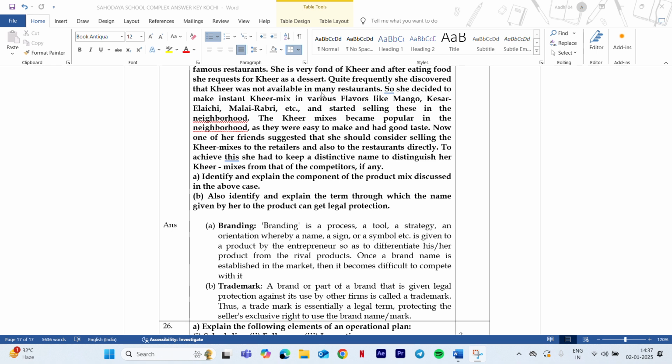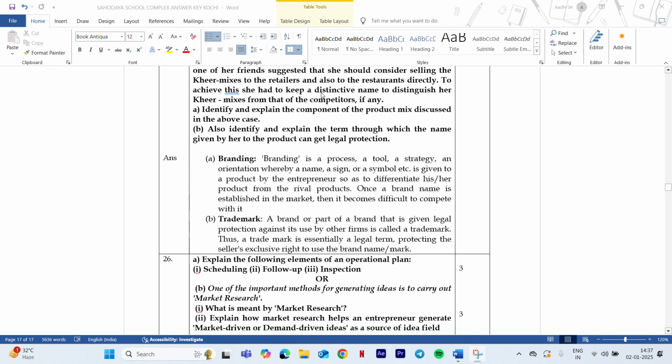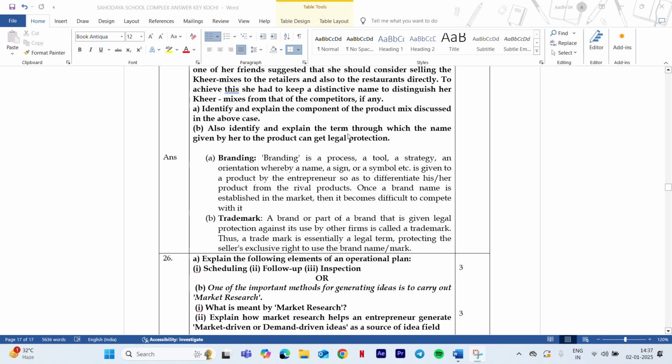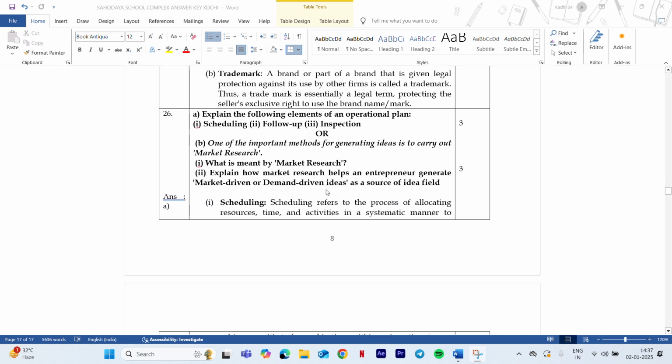Now next question is trademark. It's not intellectual property, right? It is not this one, it's not copyright or patent, right? It is the trademark that is used for the business. So I hope that is clear. Now moving on to next question.